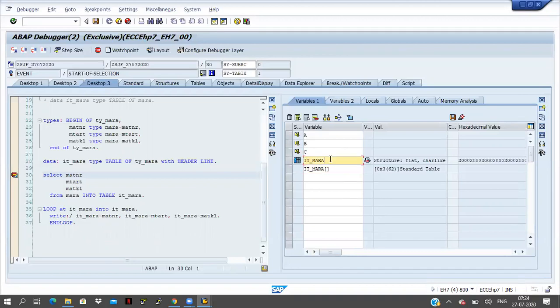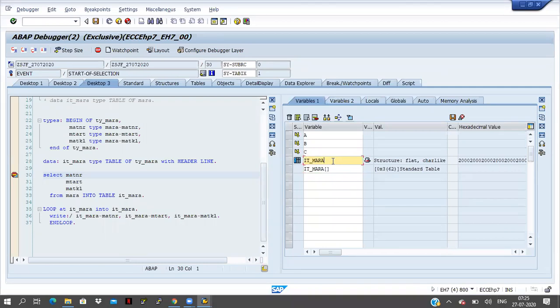Mostly we don't declare like this, but if there is standard code, a standard program, and you are debugging that one, and some enhancement came in the standard program, at that time you may get this type of thing. Itmara both will come here or one bracket will be there. At that time we have to remember this is the internal table name and this is the work area name. Generally we don't declare in this way, with header line we don't create.